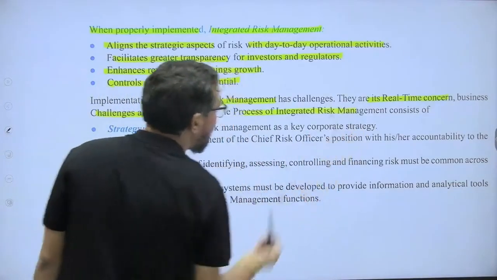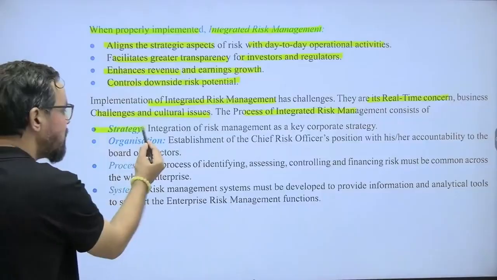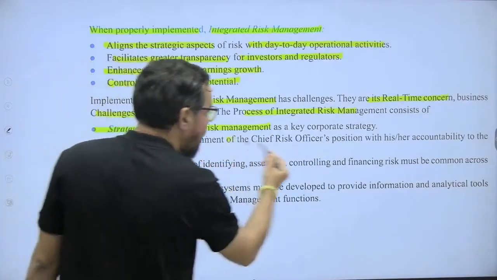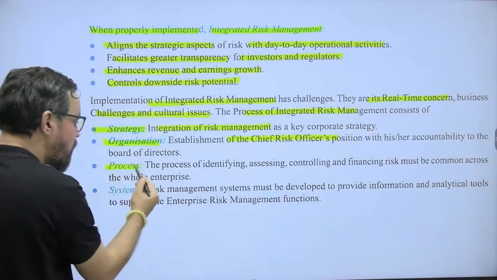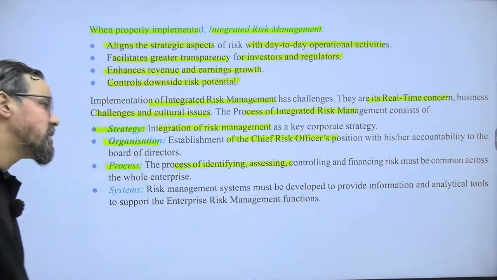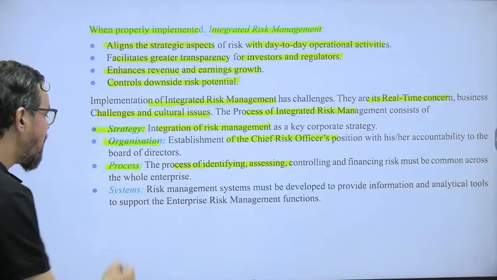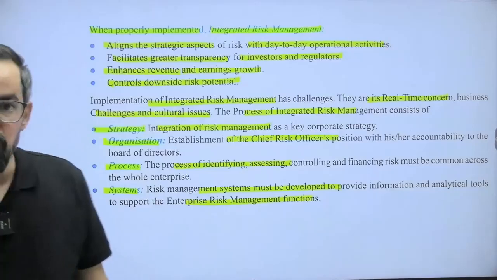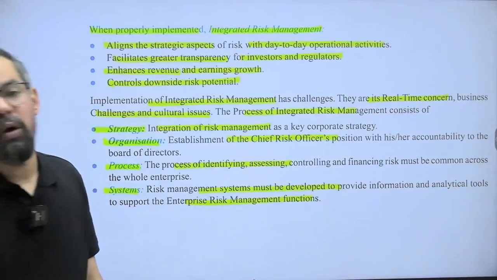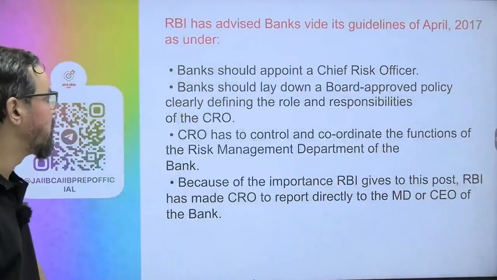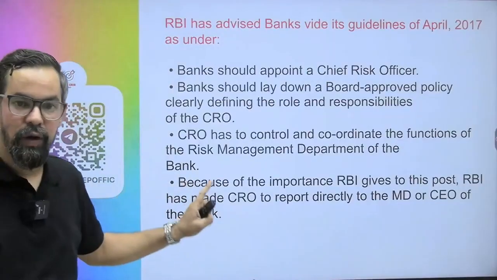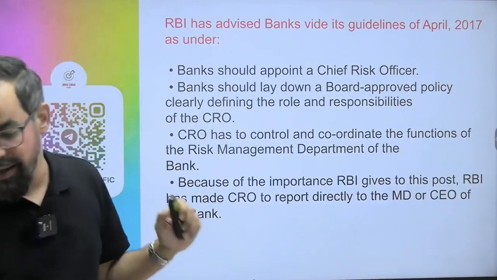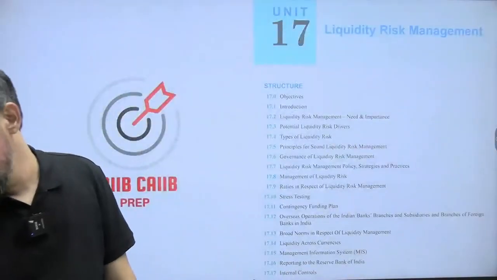The process of integrated risk management consists of strategy, integration of risk management as a key corporate strategy, and organization, the Chief Risk Officer position. Then we have process, the process of identifying, assessing, controlling, and financing risk. Then system, like MIS and all, so they can escalate issues on a timely basis, so we can work on those particular areas. So they generally come under this one. Okay? The CRO is very, very important. It was introduced in April 2017, and this profile gets asked so many times, so please be careful around this one, guys, right?